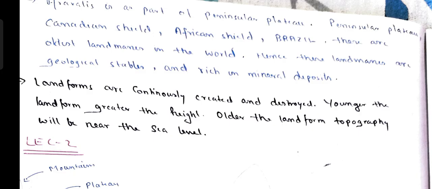And older the landforms, the topography will be relatively near the sea level. Topography मतलब height. Sea level मतलब near 0 kilometer. Sea level is considered as 0 kilometer. तो ऐसा नहीं है कि दिल्ली is near sea level मतलब दिल्ली के पास समंदर है. इसका मतलब है कि दिल्ली is near 0 kilometers.